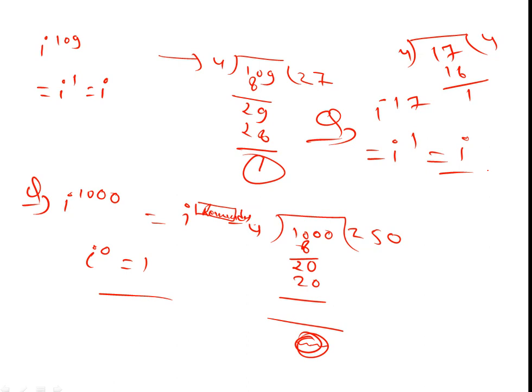Then we are going to discuss a complex question using this technique: (1 plus iota) to the power 2. That is our first question. We are solving it. What is the formula of (a plus b) whole square?